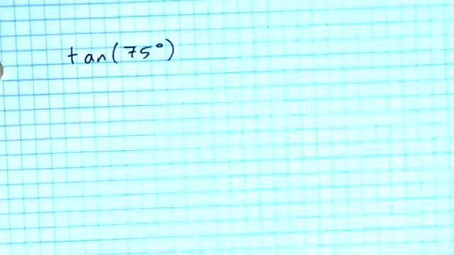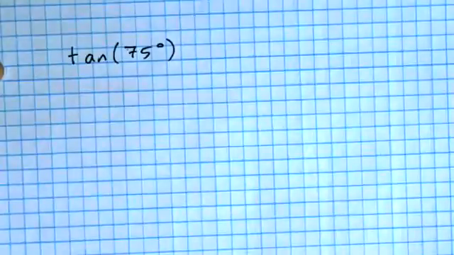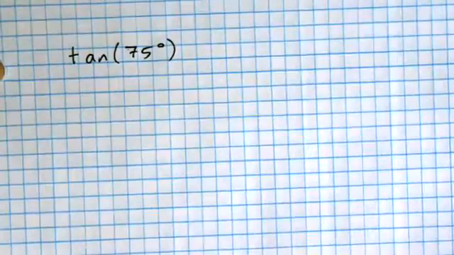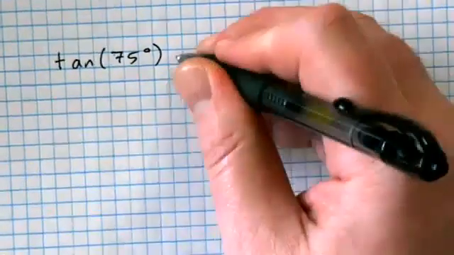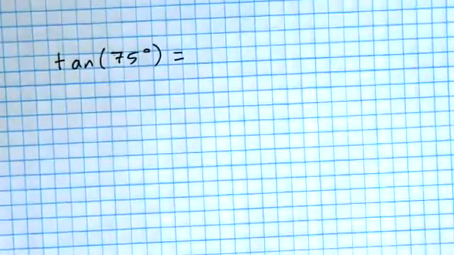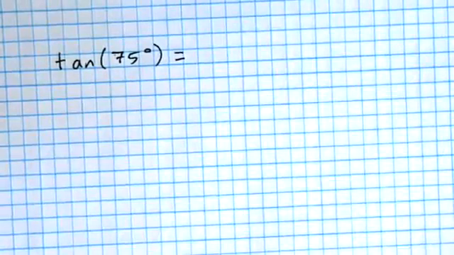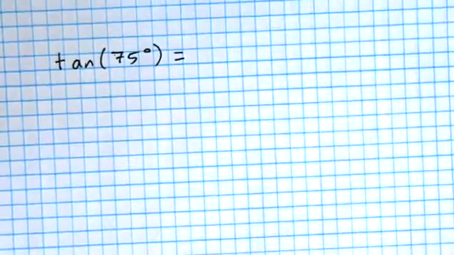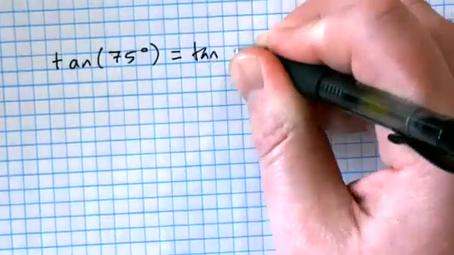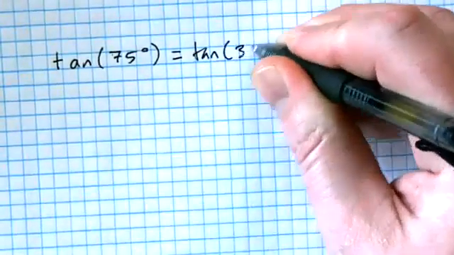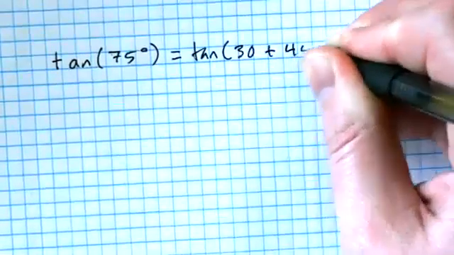Tan 75. I bet you can find me a couple familiar angles that'll either add up or subtract to 75. 30 and 45 sounds good to me. So I'm going 30 for my first one, 45 for my second one.